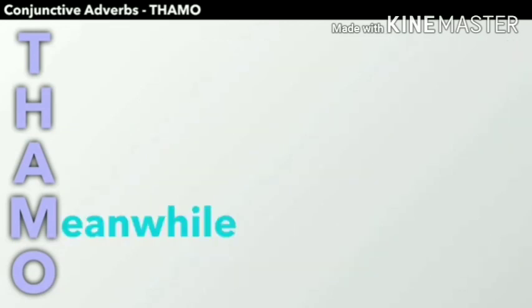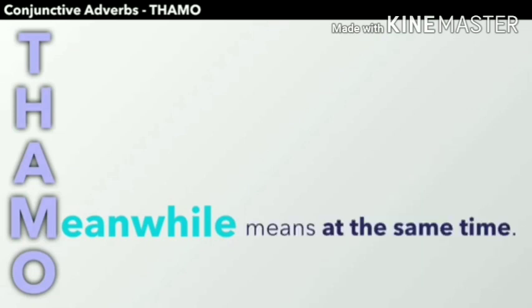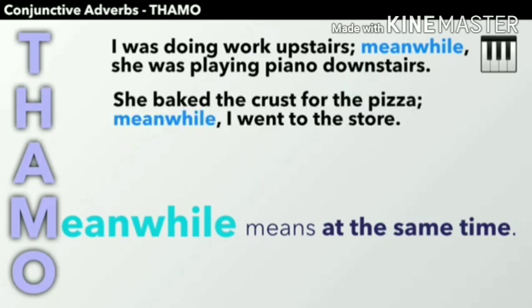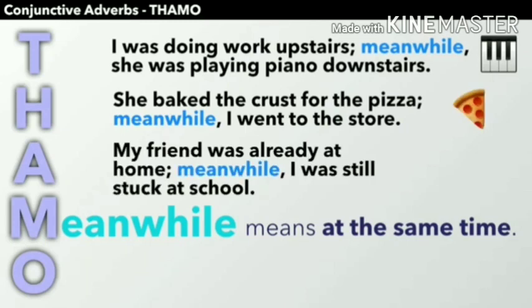Next, meanwhile. Meanwhile means at the same time. Example: I was doing work upstairs. Meanwhile, she was playing piano downstairs. Next: she baked the crust for the pizza. Meanwhile, I went to the store. Next: my friend was already at home. Meanwhile, I was still stuck at school.